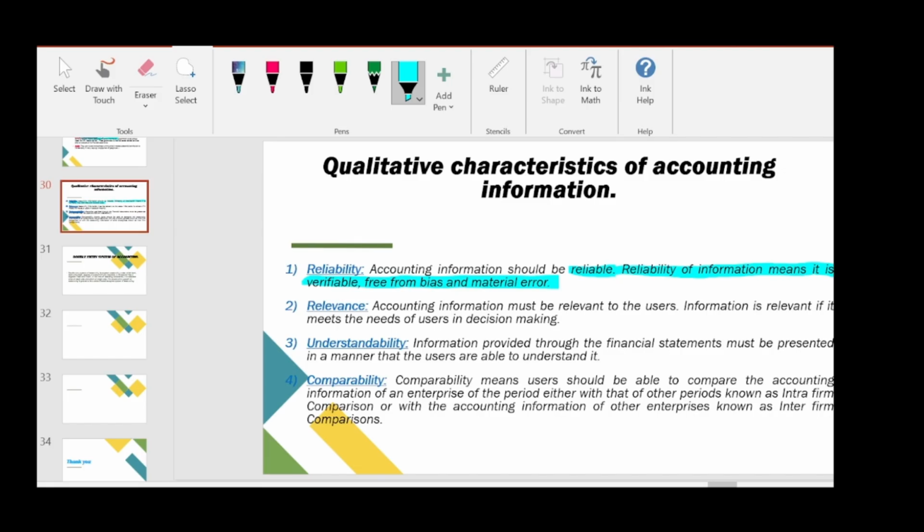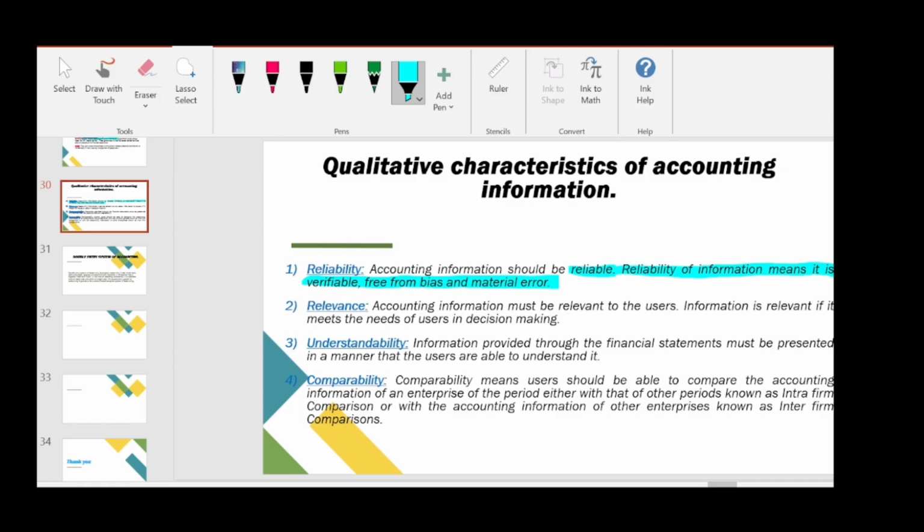And for example, if the company owns a land in its name, we can verify the legal document of the land, and we can verify whether it is in the name of the company or not. So each and every transaction we enter in our books of accounts should have some supporting documents to verify it.